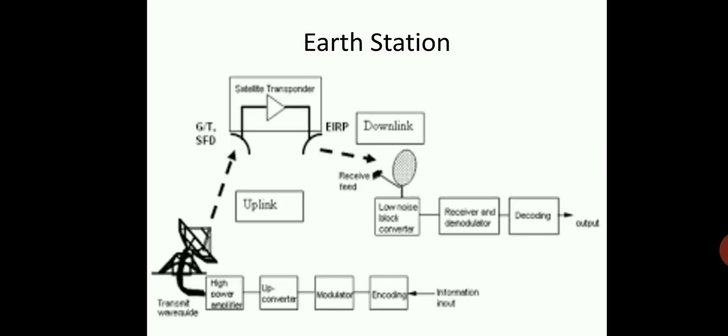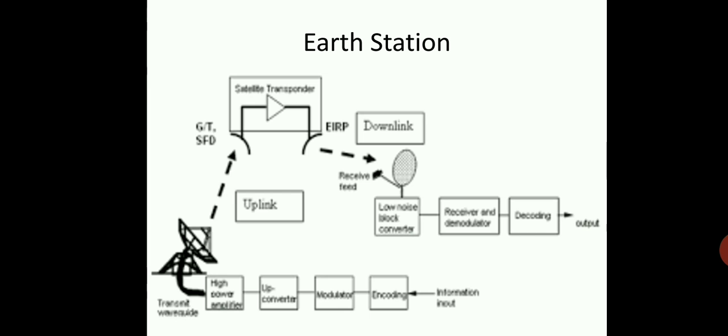Earth station. Again, the same block diagram theoretically emphasizes the clear view of the satellite communication system. So, the input is encoded, then modulated, then up converted with the help of up converter, then the high power amplifier signal goes to the antenna.